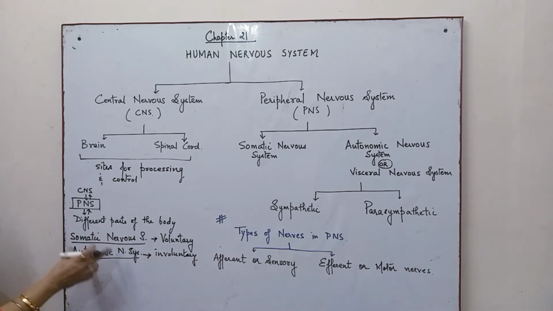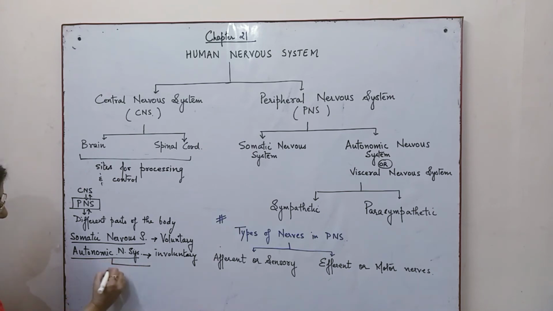Since this autonomic nervous system is mainly associated with the working of the visceral organs of the body, we also call it the visceral nervous system. Now, this autonomic nervous system has been further classified into sympathetic.